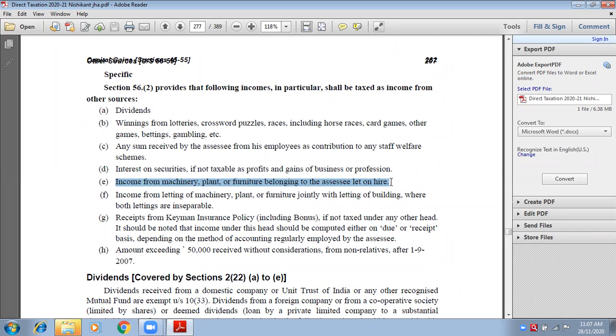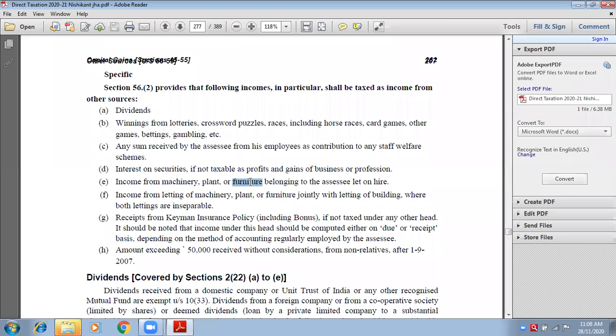But if you are giving furniture also, kitchen appliances also, refrigerator, washing machine, air conditioner, microwave, these are the machineries and furniture.